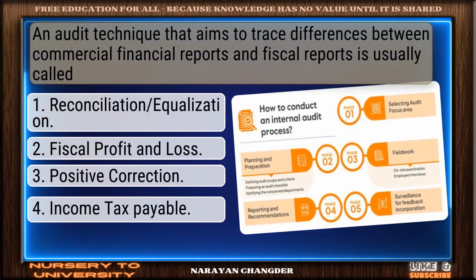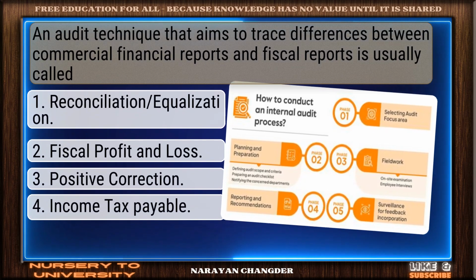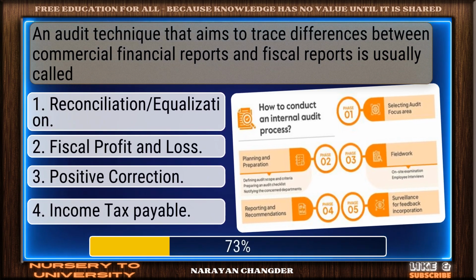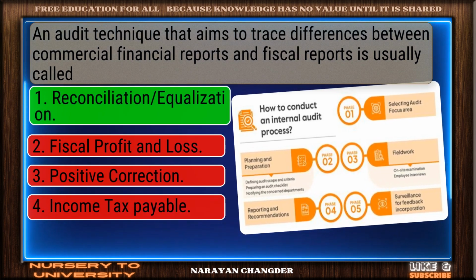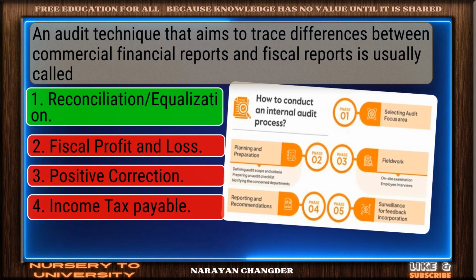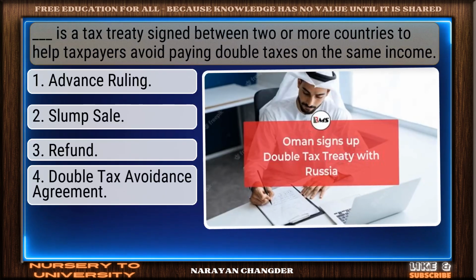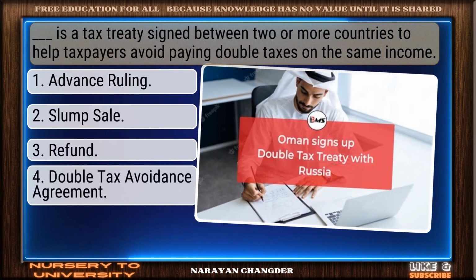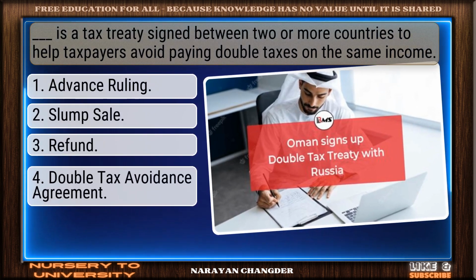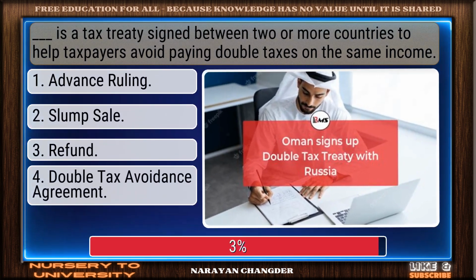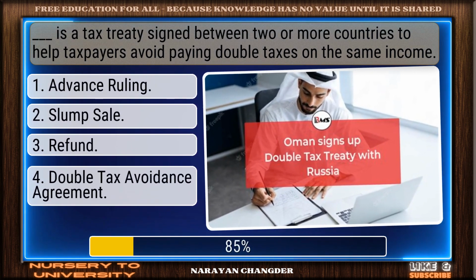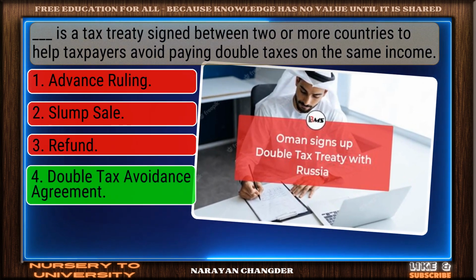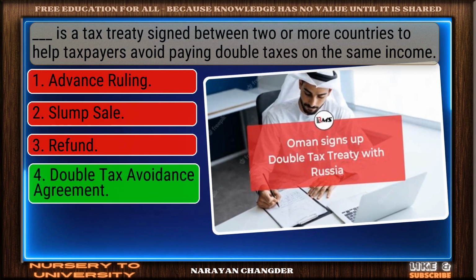An audit technique that aims to trace differences between commercial financial reports and fiscal reports is usually called. Exactly. Reconciliation equalization makes sense, and it is the right choice. Dash is a tax treaty signed between two or more countries to help taxpayers avoid paying double taxes on the same income. Nice work. You chose double tax avoidance agreement, and it is correct.